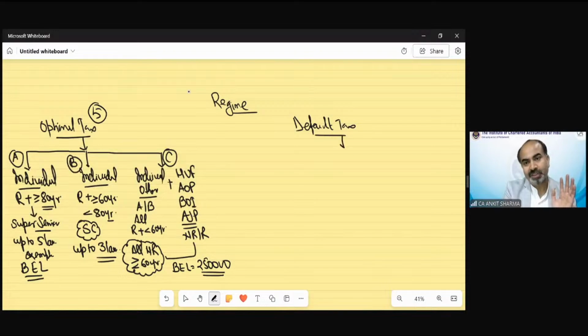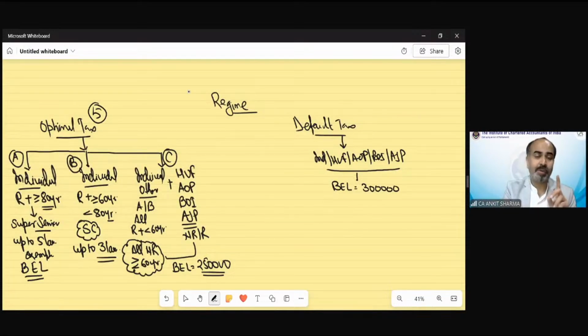For the default tax regime, the exemption is very simple. For all individuals, HUF, AOP, BOI, AJP, whether resident, non-resident, more than 80, less than 80, no differentiation. The basic exemption limit is 3 lakh. Do not think about that 12 lakh concept you must have heard in the last few days or weeks. That 12 lakh concept would be applicable from the 2026 May examination. This is not applicable for us. Fine. So this is the differentiation.